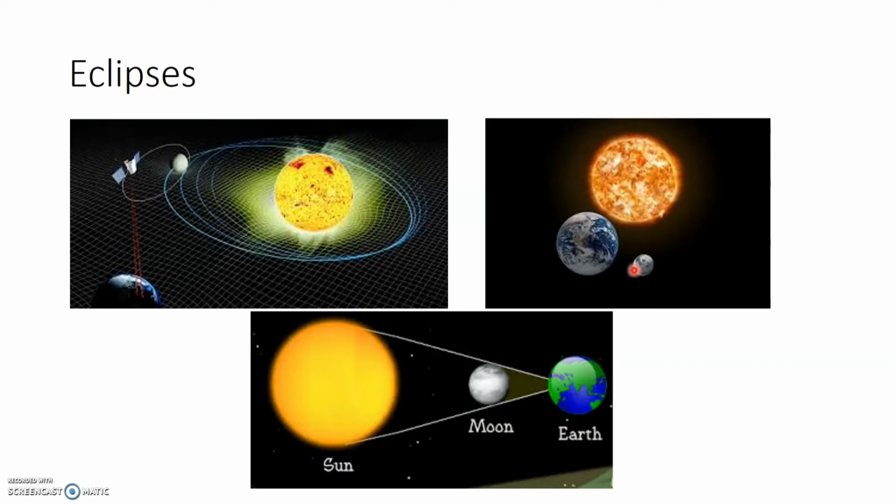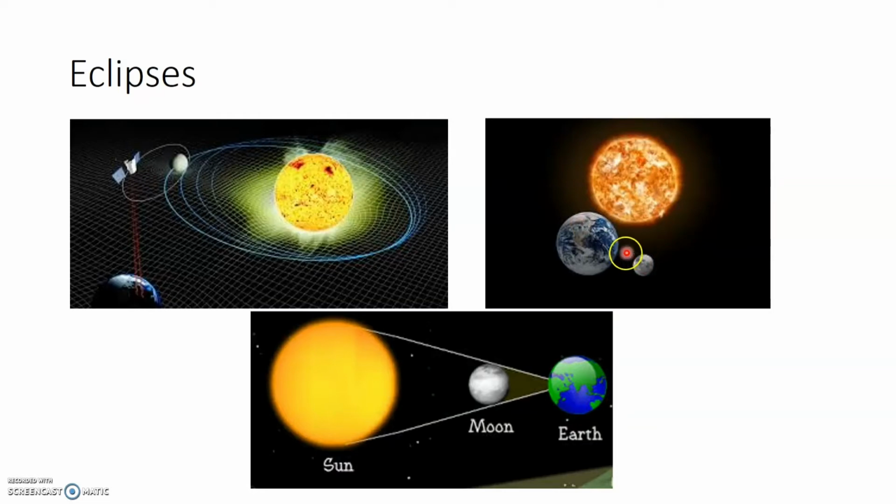Now we have already learned that the Earth revolves around the Sun in fixed imaginary orbits, while the Moon will revolve around the Earth in an orbit. So Earth revolves around the Sun in an imaginary path called orbit. Same like that, Moon revolves around the Earth in an orbit.